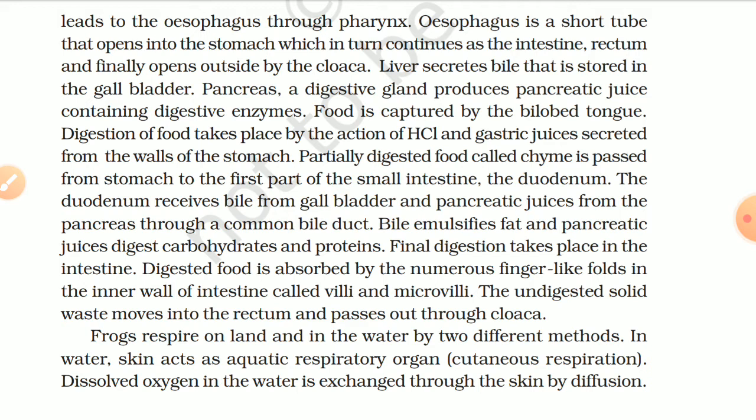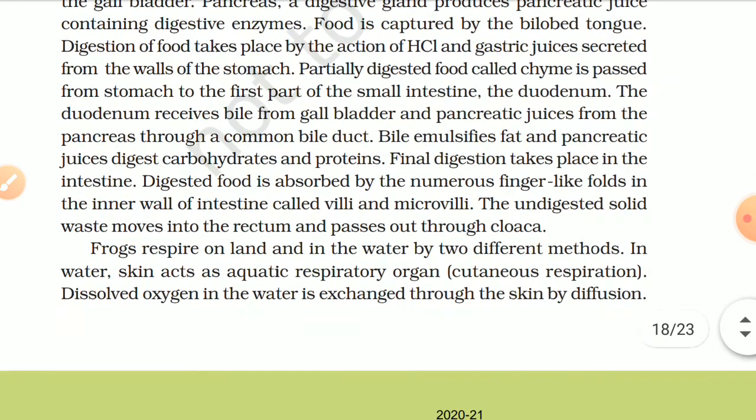Liver secretes bile that is stored in the gallbladder. Pancreas, a digestive gland, produces pancreatic juice containing digestive enzymes. Food is captured by the bilobed tongue. Digestion of food takes place by the action of hydrochloric acid and gastric juices secreted from the walls of the stomach. Partially digested food called chyme is passed from the stomach to the first part of the small intestine, the duodenum. The duodenum receives bile from the gallbladder and pancreatic juice from the pancreas through a common bile duct.